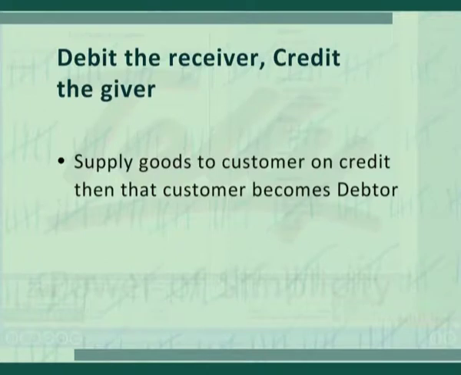The debtor is our customer. Suppose we supply goods to our customer on credit, then that customer becomes our debtor.